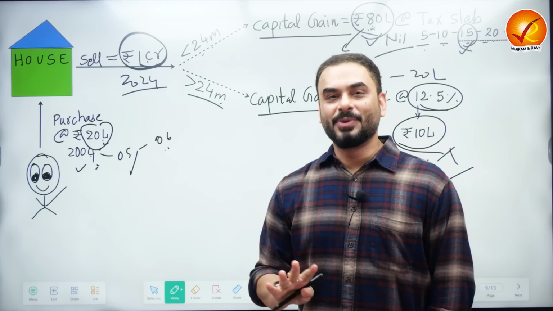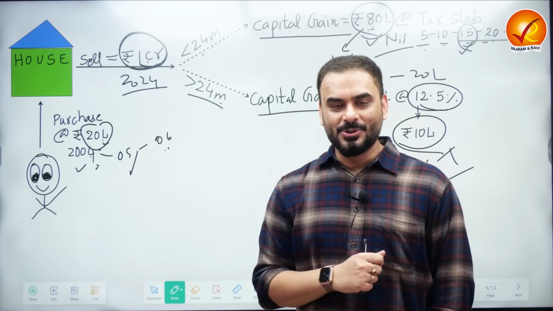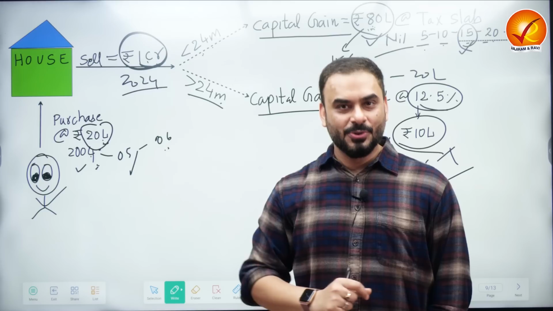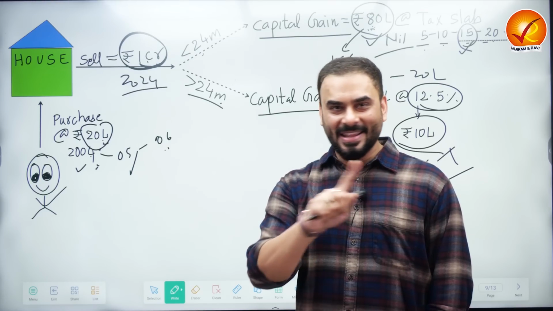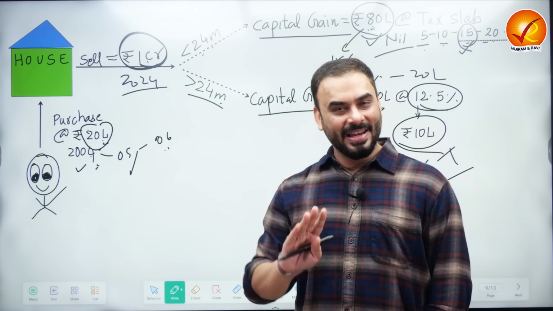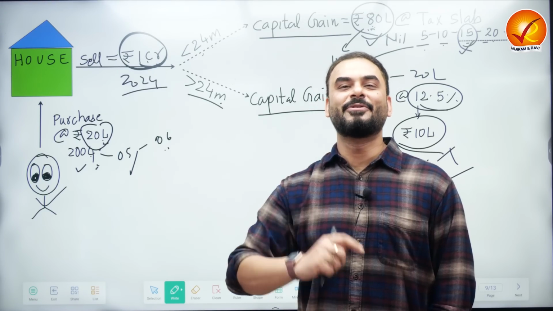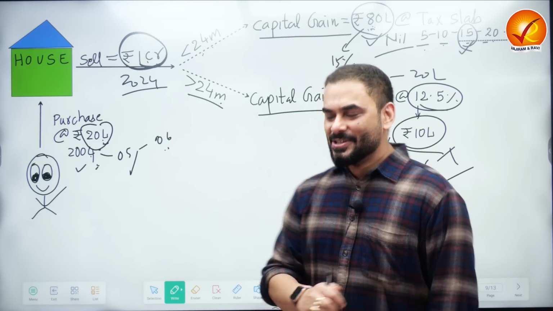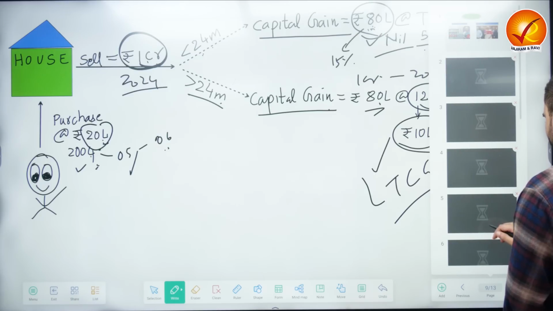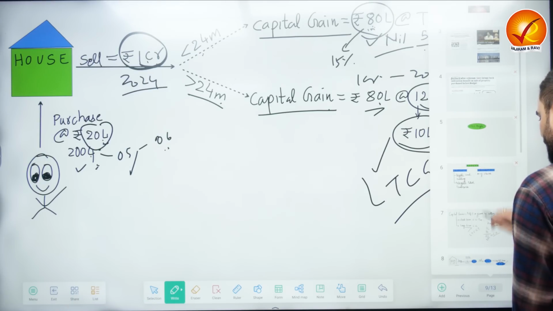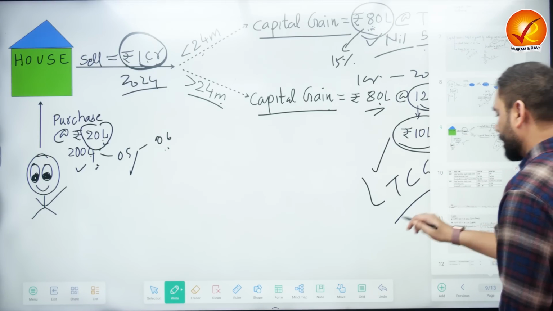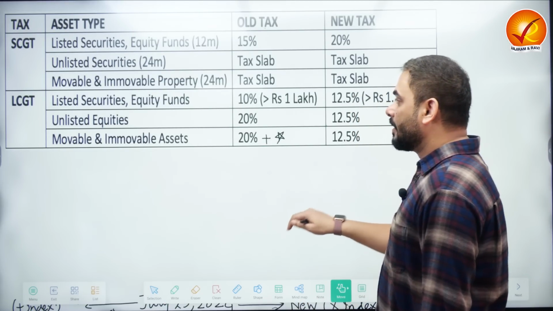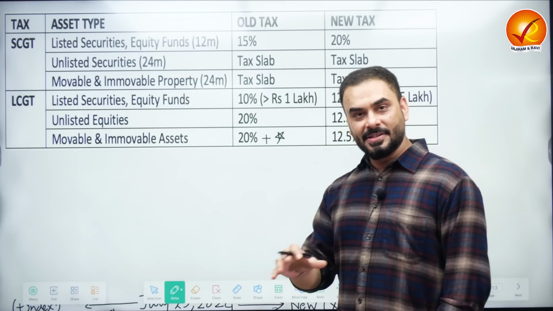So in UPSC, it is so easy because now suppose that I ask you a question. What is the holding period for gold jewelry? Obviously, gold jewelry is not a listed share. It is not an equity-linked fund. The answer is the holding period is 24 months. Super easy. So let me show you in the form of a table about how the government of India has made the changes.